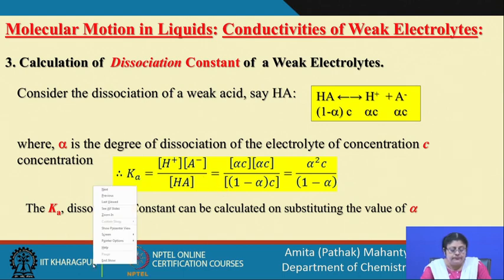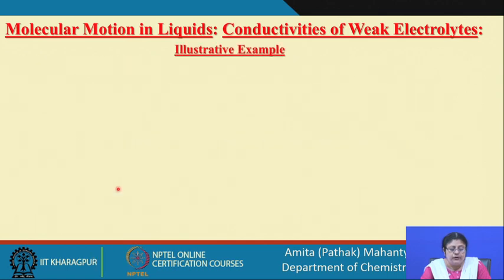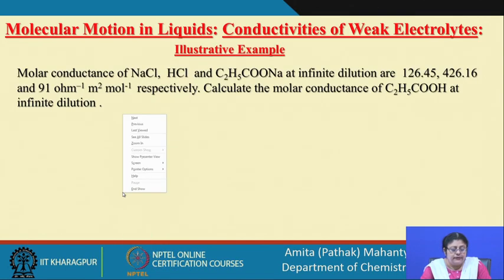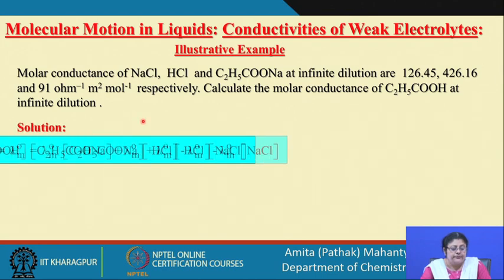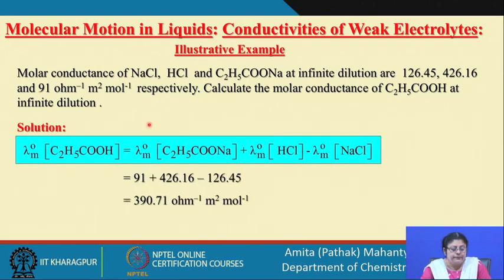Now, moving to an example as such. If you want to find out the molar conductance of acetic acid or ethyl acetic acid or any other higher acid, you have the molar conductance of sodium chloride, HCl and the acetate ion, and these values are given to you.